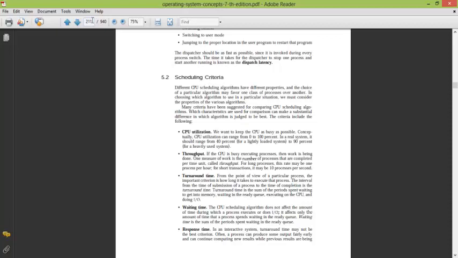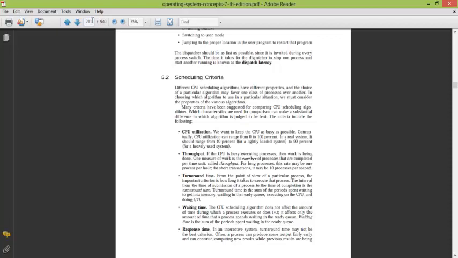The CPU should execute a large number of processes in a short duration of time, that is throughput. The throughput should be high for the algorithm.